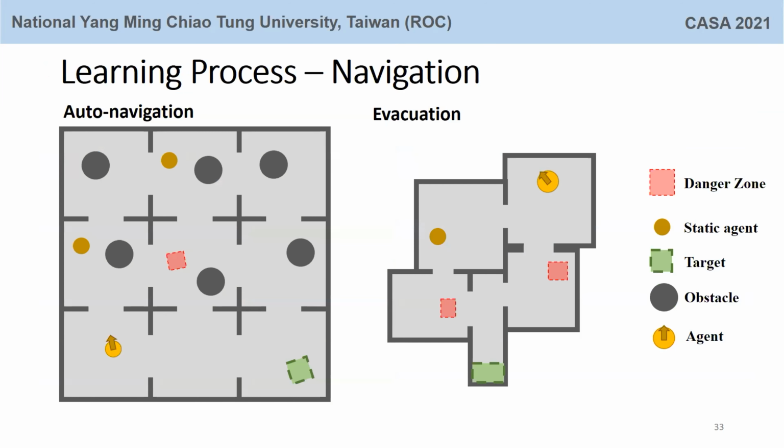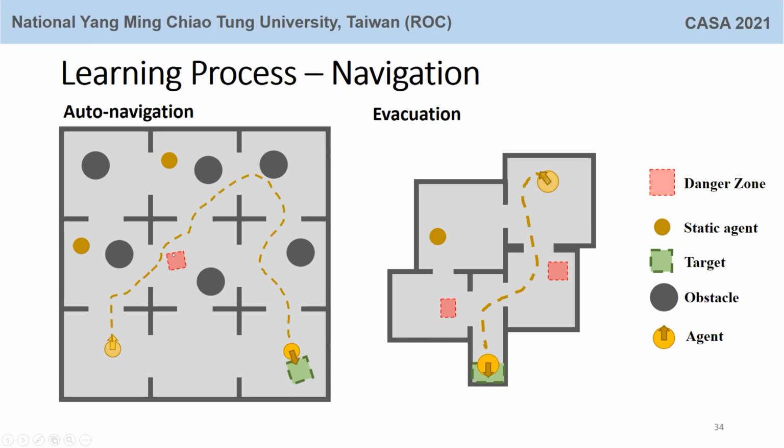And this is the environment used for learning the navigation skill. There are walls, obstacles, agents, and some regions are marked as dangerous. The agent navigates in the environment to search for passive objects or other agents. Please refer to the paper for details about the learning environment.